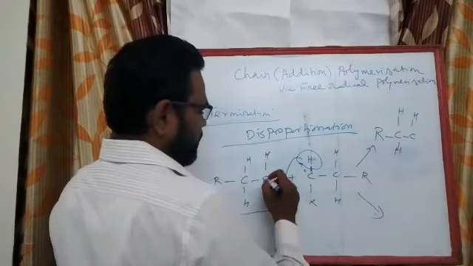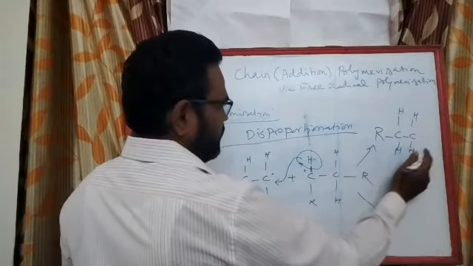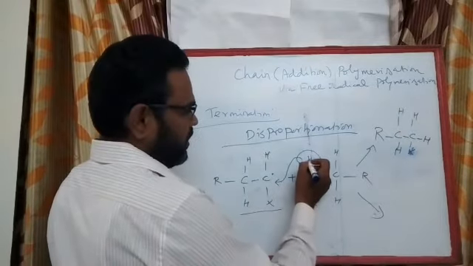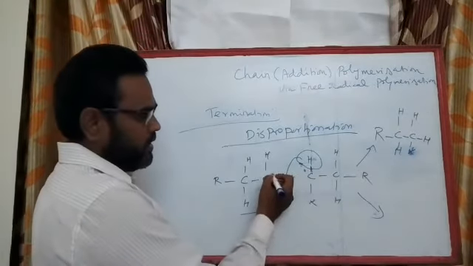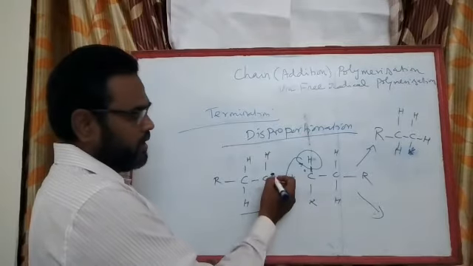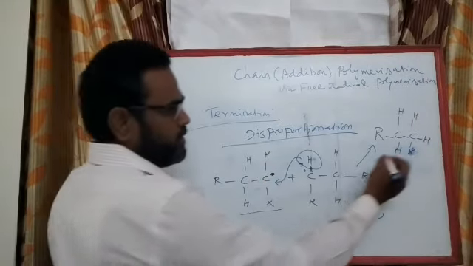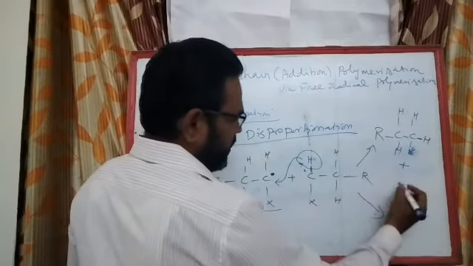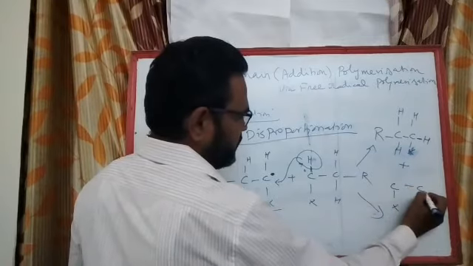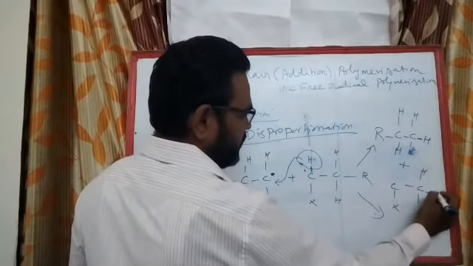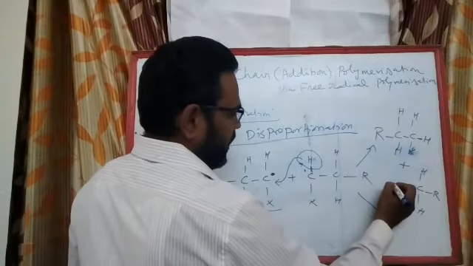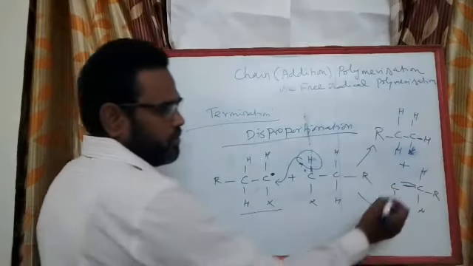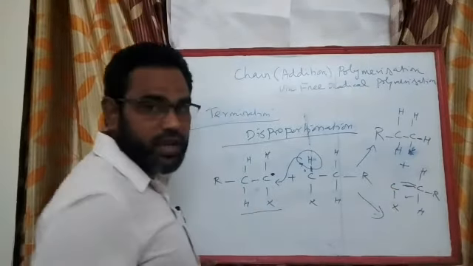So upon abstracting this hydrogen, the hydrogen with the odd electron combines with the other odd electron of this monomeric species, so a covalent bond is established. Okay, and with the other part, what happens? X, C, H, H, R, and this unpaired electron combines with the electron left by the hydrogen atom, so you get a double bond, unsaturated.